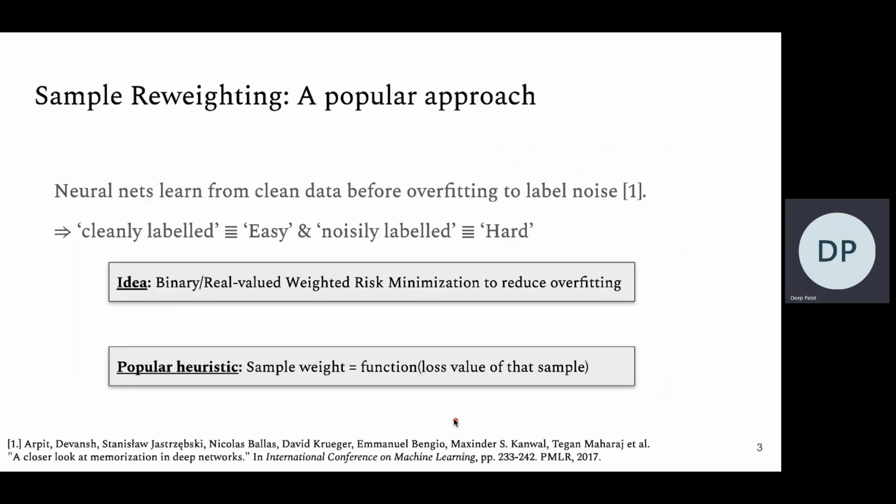A recent and popular approach has been that of sample reweighting, which is inspired from this observation that the neural nets learn from cleanly labeled data before overfitting to the noisily labeled data. And the idea here, just like in a curriculum learning setup, is that you assign binary or real valued weights to the samples during risk minimization to reduce this overfitting. A popular heuristic is to compute sample weight as a function of the loss value of that sample.